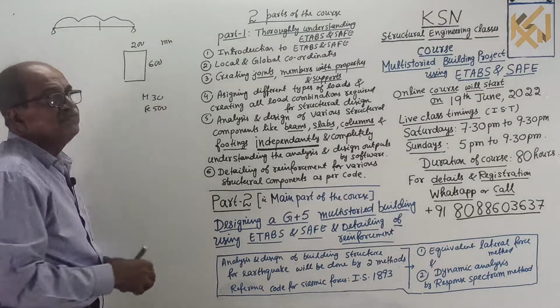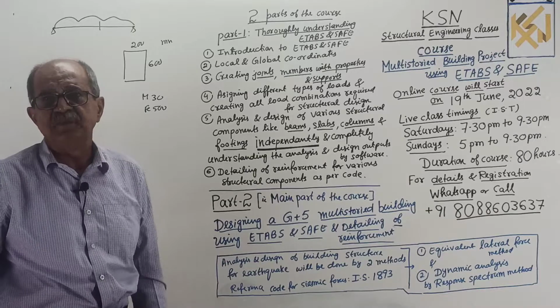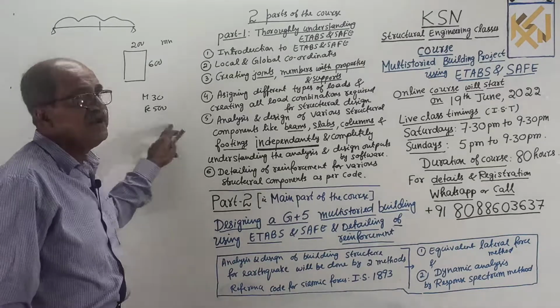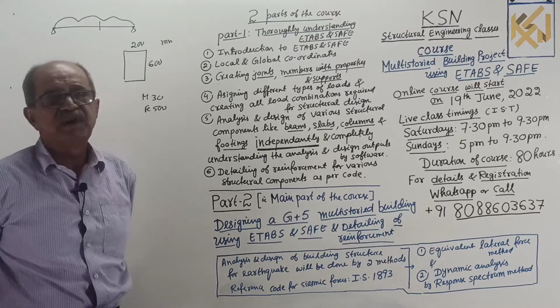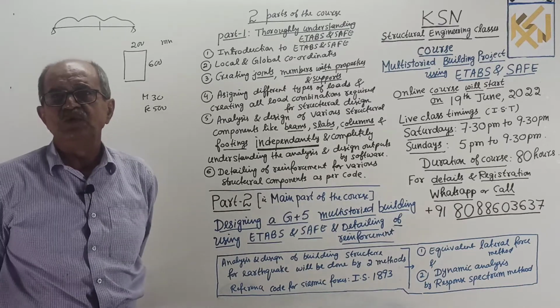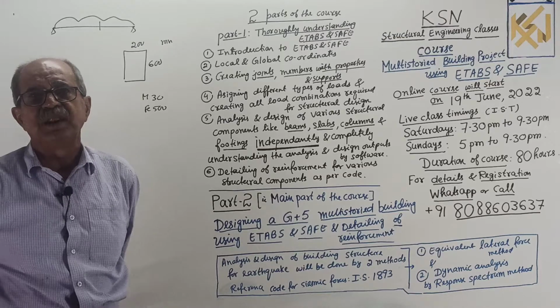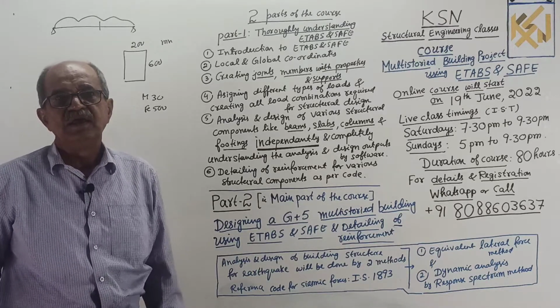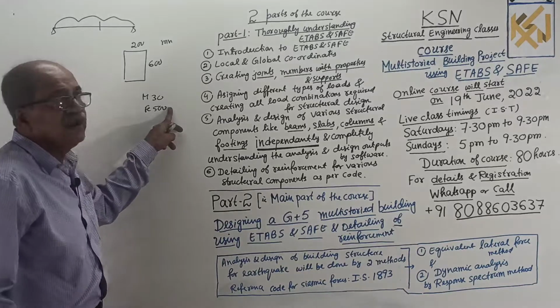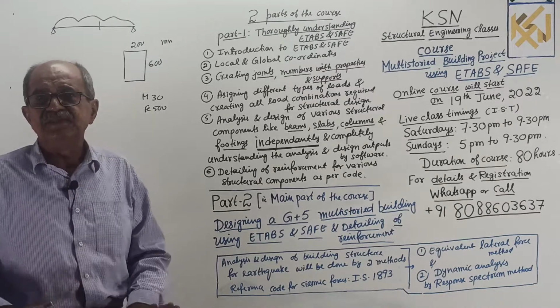How do you activate M30 and see that the material becomes M30 concrete, and Fe 500 steel? And remember, if you are using Fe 500 steel as per IS code, for bending you have to use Fy equal to 500 Newton per mm square, but for shear you have to use 415 Newton per mm square. Therefore, how to activate both of them simultaneously, all that will come there.